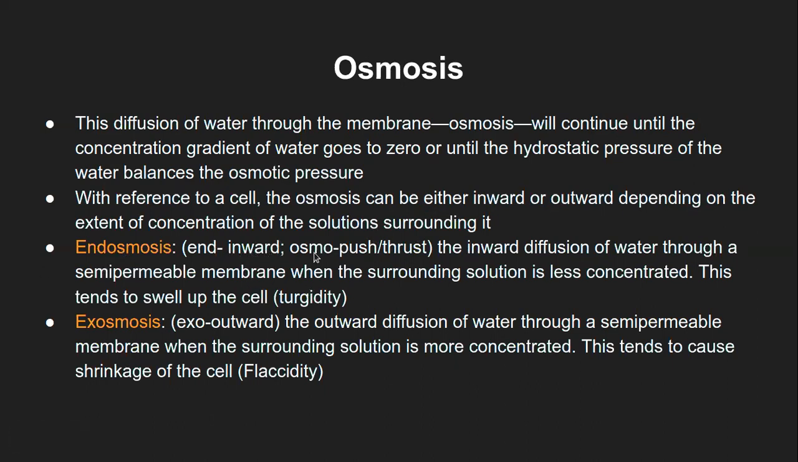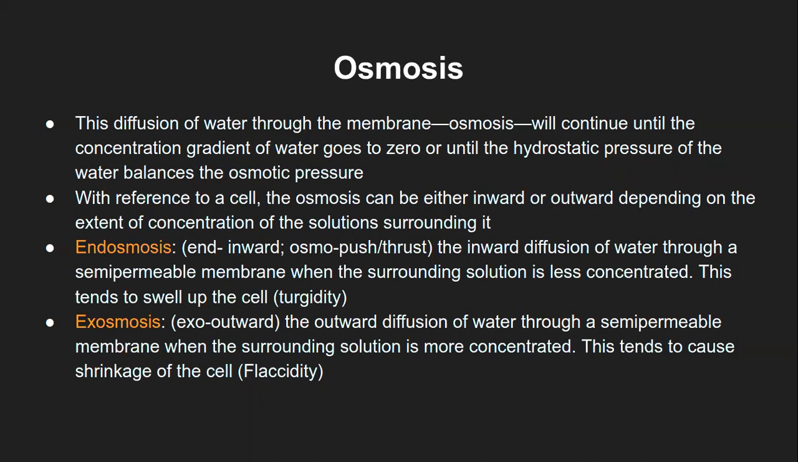Endo refers to inward. So the inward diffusion of water through the semi-permeable membrane when the surrounding solution is less concentrated. Now, this means outside the cell there is lower concentration, inside the cell there is higher concentration. That means the semi-permeable membrane is referring to the cell membrane or the cell wall of this plant cell for the time being, and the water will keep moving inside, because inside the cell there is higher concentration and outside the cell there is lower concentration.